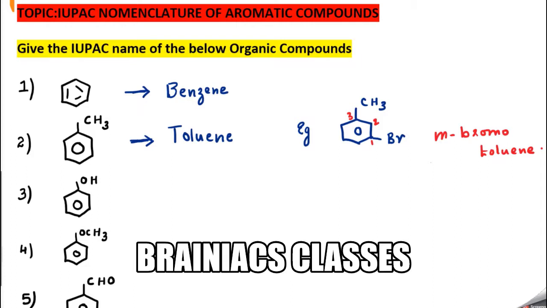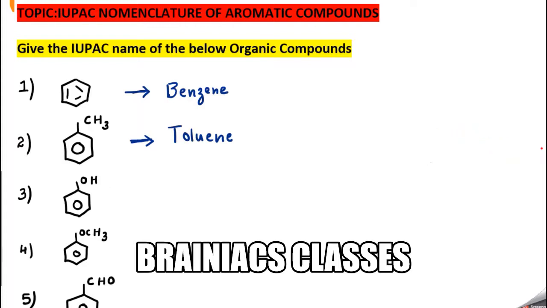Let me go to the next one. I hope this is clear. Now let's go to example number 3. In example number 3, you can see the OH group is attached to the benzene ring. Whenever an OH group comes to benzene, we use the term phenol. Any other substituents, we tell it as a derivative of phenol.